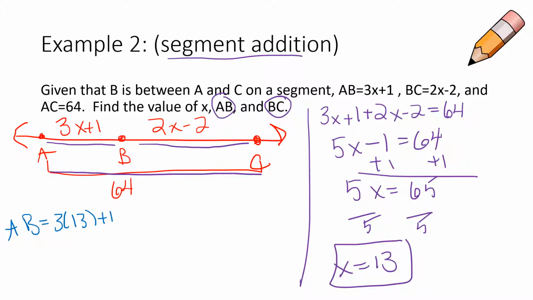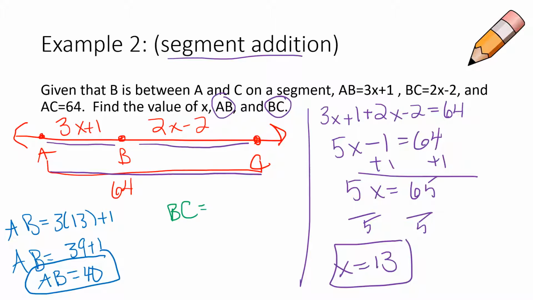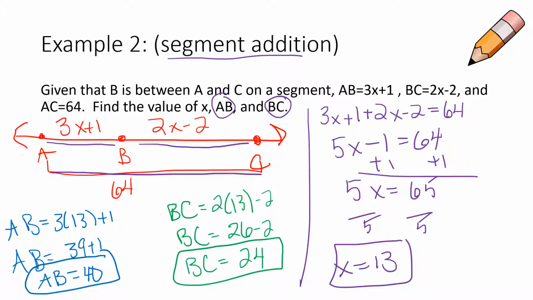Well, 3 times 13 is 39, so we're going to have 39 plus 1, which means that AB then is equal to 40 units. And then we have BC, which I'll do in green, is 2 times 13 minus 2. Well, we know that 2 times 13 is 26 minus 2. That means that 26 minus 2 is 24, so that is the length of BC.